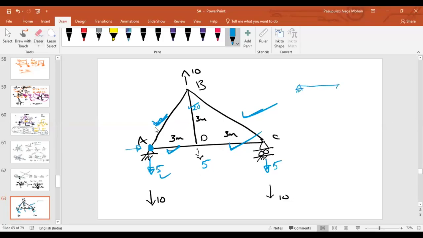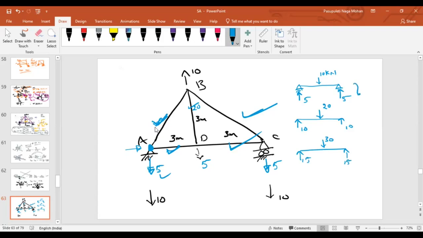Imagine there is a member, there is a 10 kilonewton acting here. What will be the reactions here? If it is in equilibrium, 5 and 5. Yes, sir. If 20 is acting here, how much are these reactions? 10 and 10. If 30 is acting here, what about this reaction? 15 and 15.